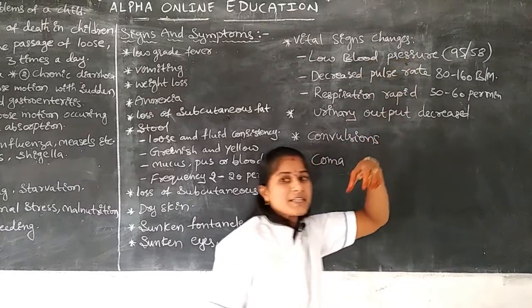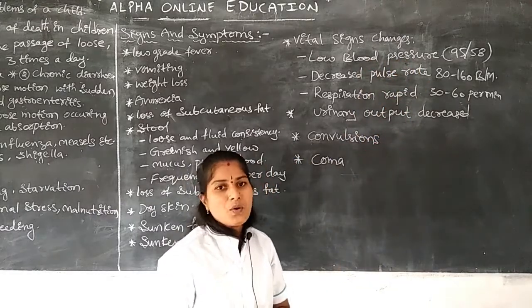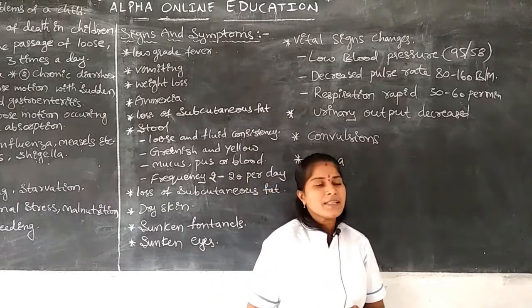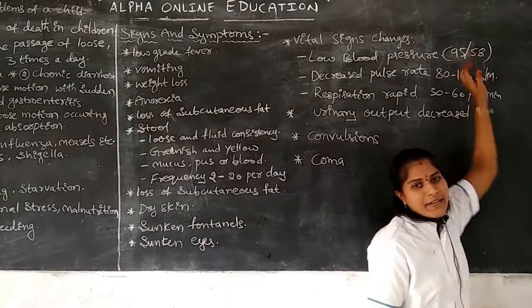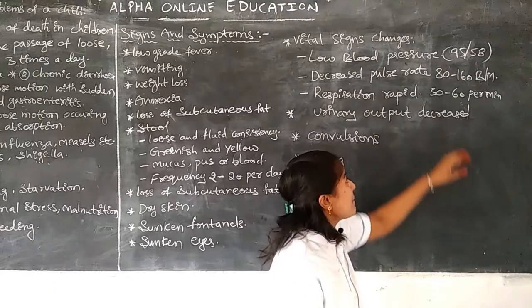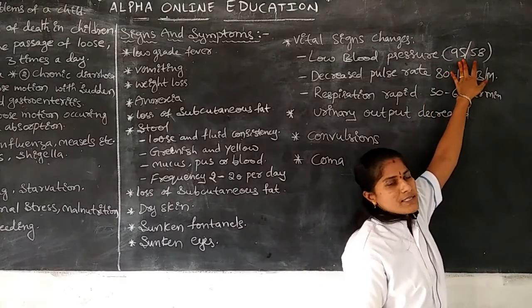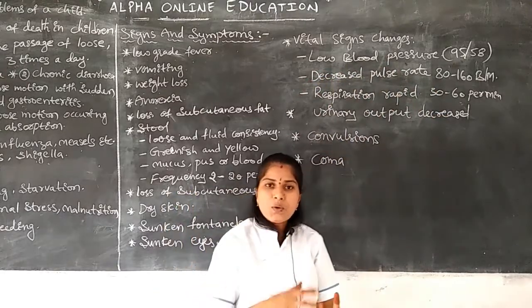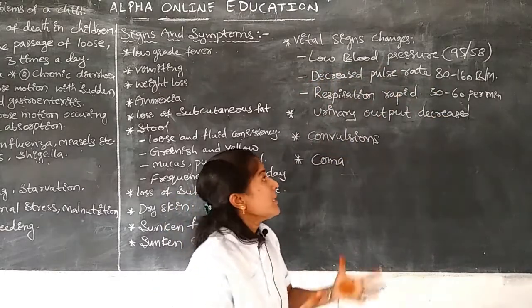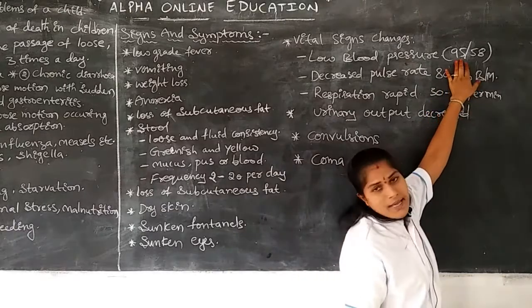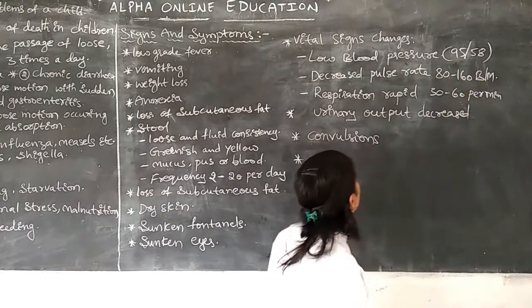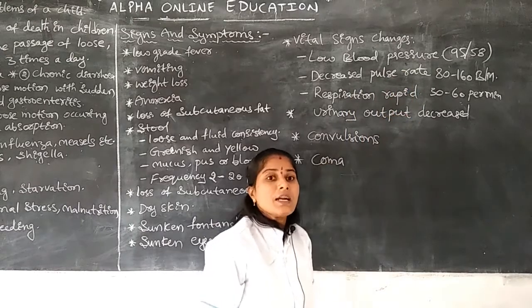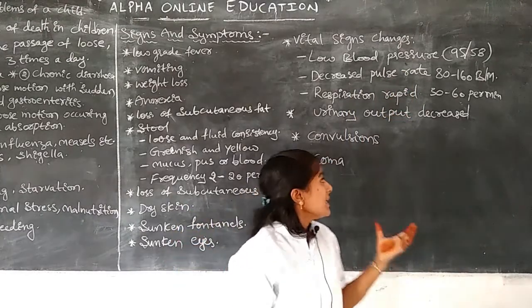When we check the BP of the infant, normal healthy infants have 95/58. This is the normal BP in infants. But in those suffering with diarrhea, acute or chronic, the BP level will be less.